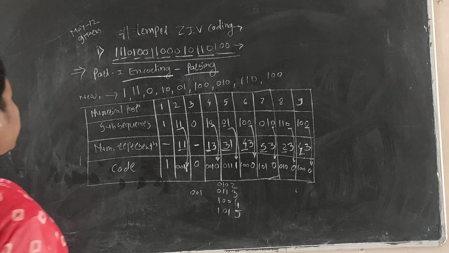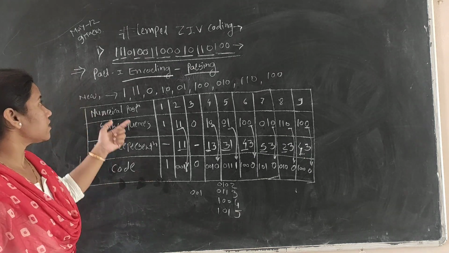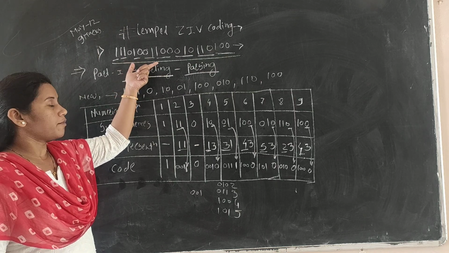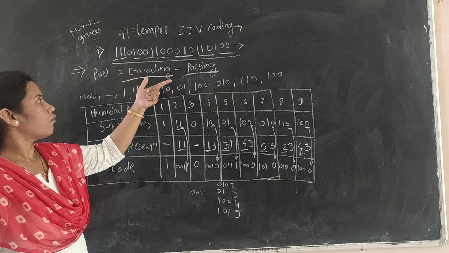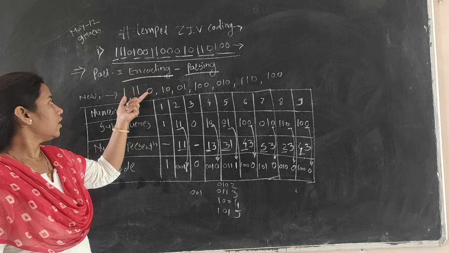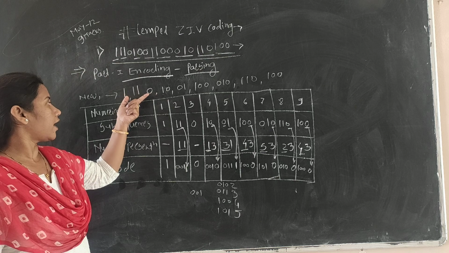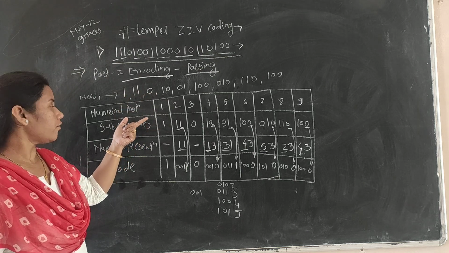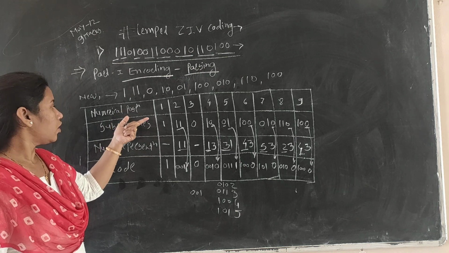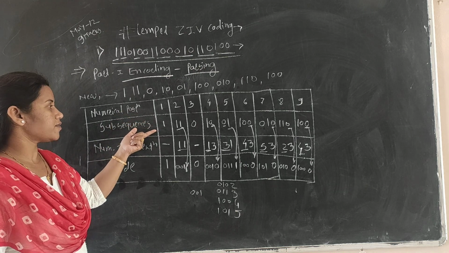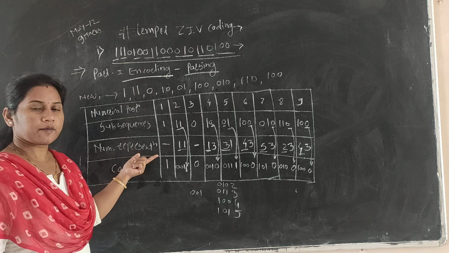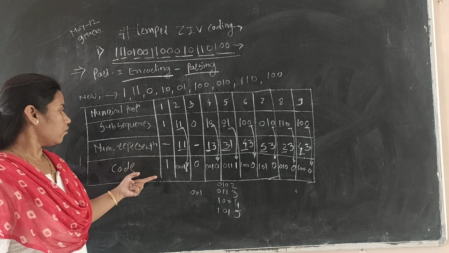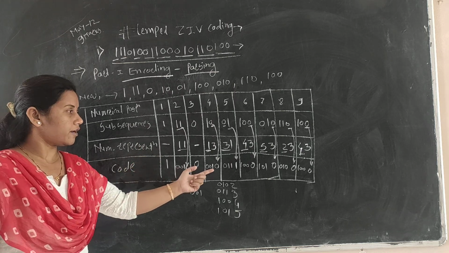See, in detail, as we have seen here with Lempel-Ziv coding, they have given the bit stream. This is the bit stream from the source, and first we have to parse this bit stream into new parts, and these parts are called subsequences. After that, we give a numerical position to each part or subsequence. Then there is a numerical representation of these subsequences, and that we have encoded. This is the encoded bit stream.